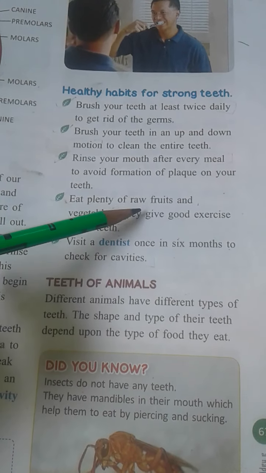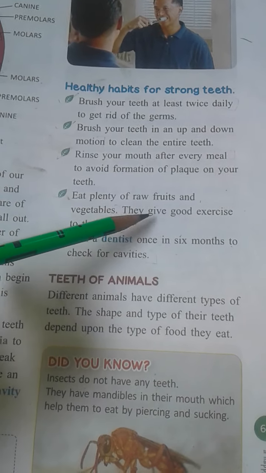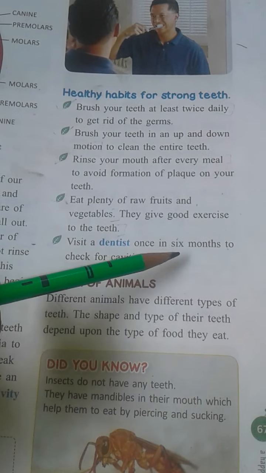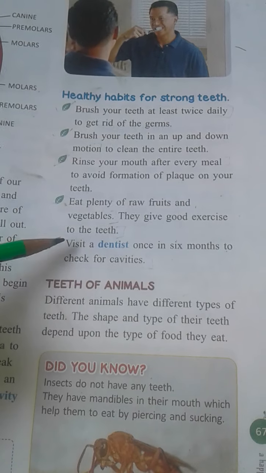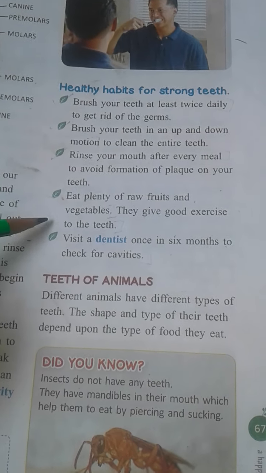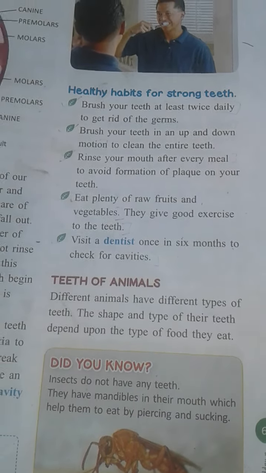Eat plenty of raw fruits and vegetables. They give good exercise to the teeth. Visit a dentist once in 6 months to check for cavities. So you should follow all these points to keep your teeth strong and free from cavities.